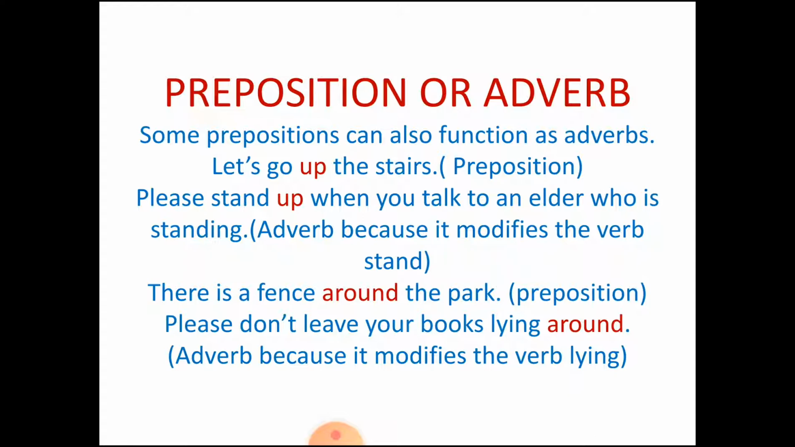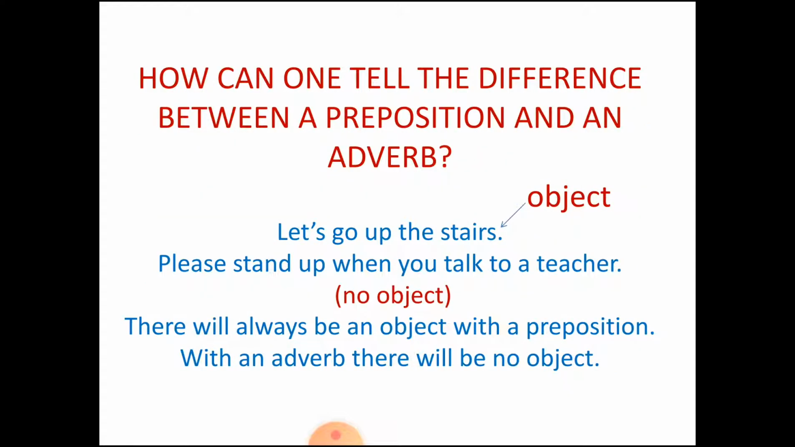Let us see another example. There is a fence around the park. So here around is used as a preposition because we have made a fence around the park. So here it shows the location or the place. But when we use it in a sentence like please don't leave your books lying around, so here the books are lying. Where are they lying? They are lying around, aaspaas. So here it modifies the verb lying. Where is it lying? It is lying around. So it is used as an adverb and not as a preposition.